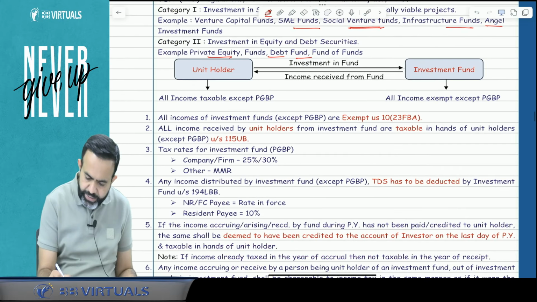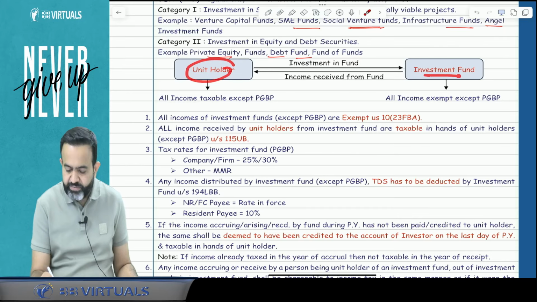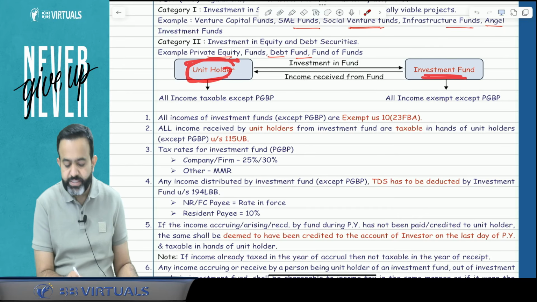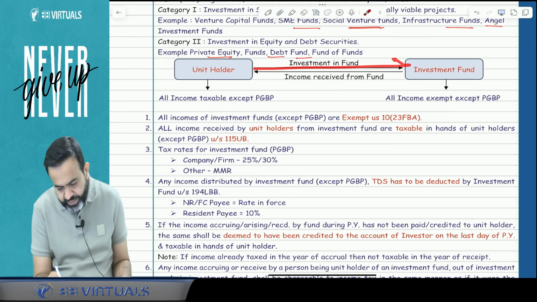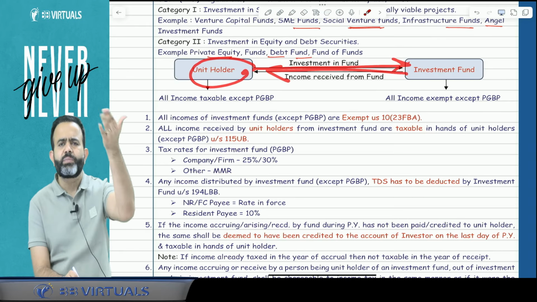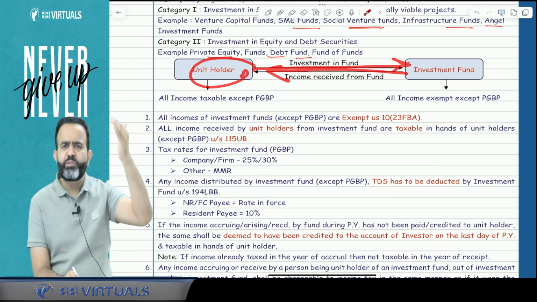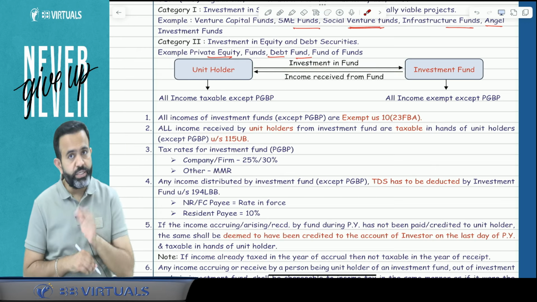So guys, if you invest in the investment fund, then you will be treated as the unit holder, or I can say the investor. So the unit holder will invest in the investment fund, and the investment fund will give the income to the unit holder. Whatever income is earned by the investment fund will be given to the unit holder.